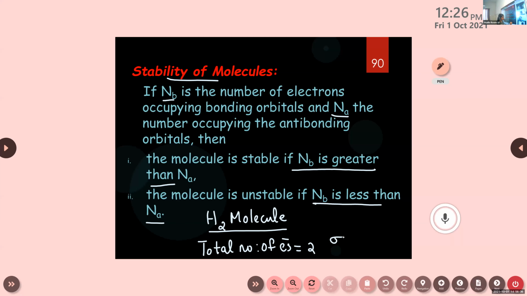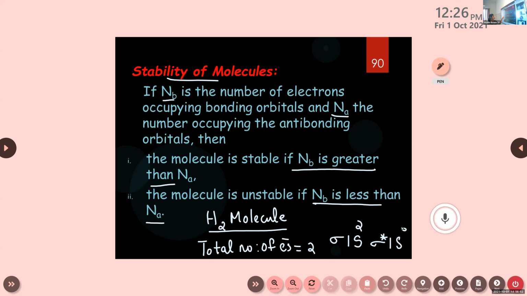We will start with sigma 1s2, right? Only 2 electrons are occupied in sigma 1s. And in sigma star 1s, it is 0, right? Sigma 1s, it is 2. Sigma star 1s, it is 0.